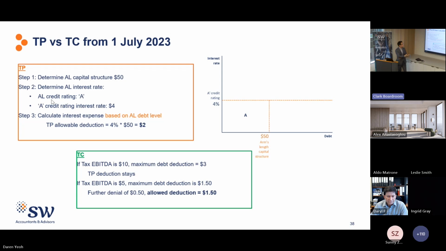But what if the tax EBITDA of the entity is only $5? On the ThinCap, the maximum debt deduction would be only $1.50, so below the TP allowed deduction of $2. So that means on the ThinCap, there will be a further denial of $0.50.